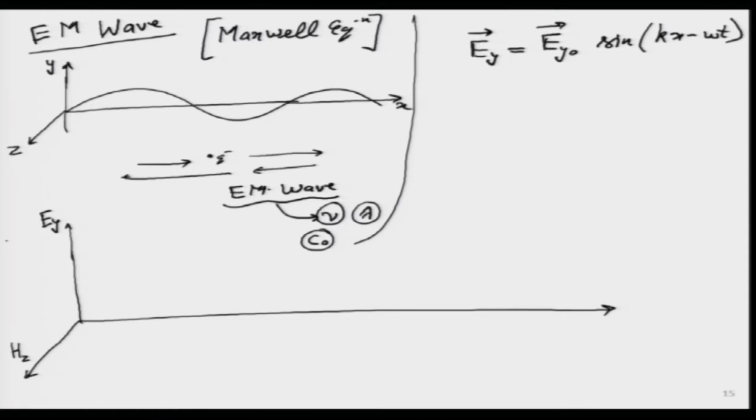Students will remember it is almost like the equation I had written earlier, which I will rewrite over here, that y is simply amplitude multiplied by sin(kx minus omega t).